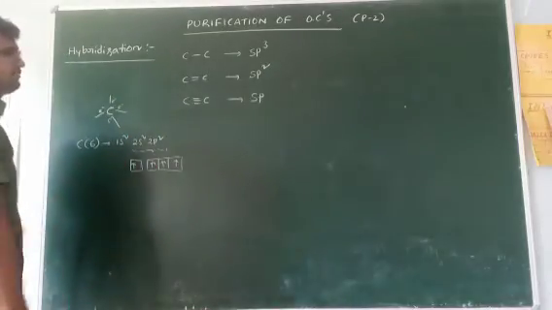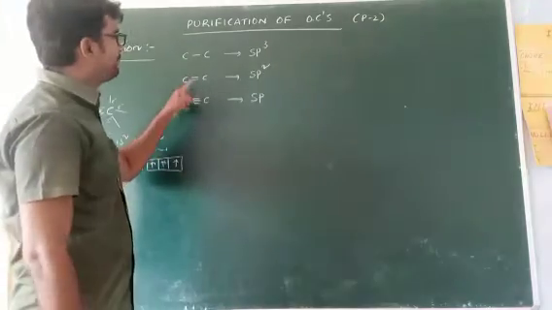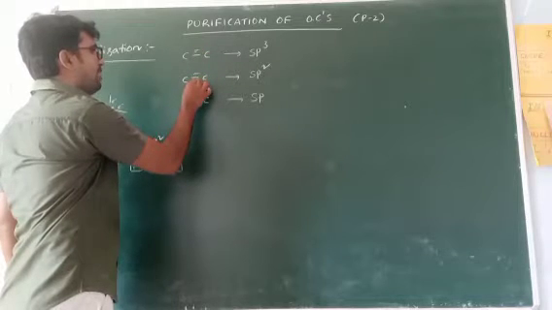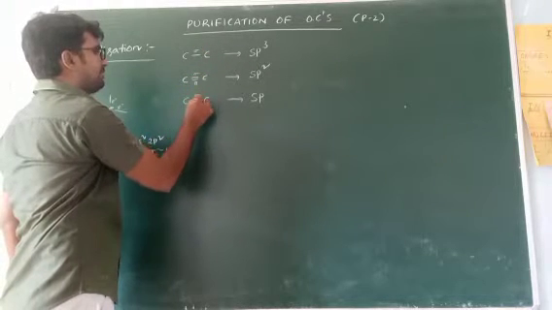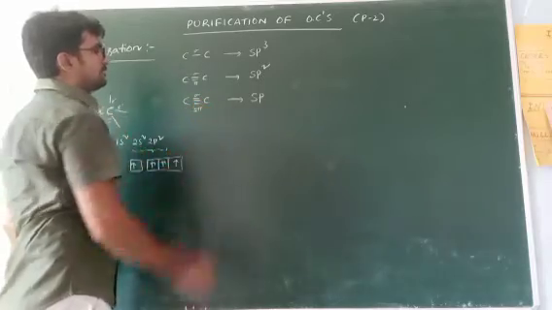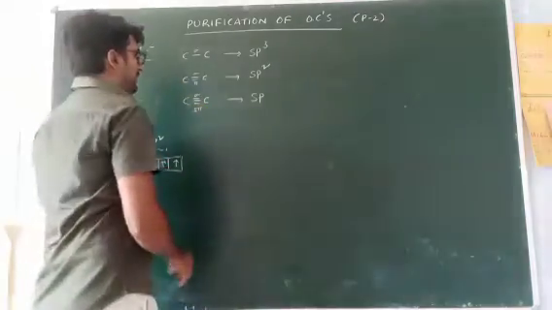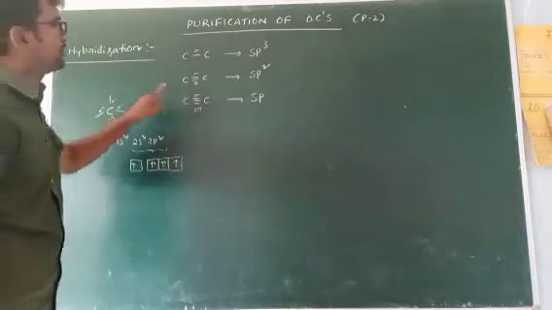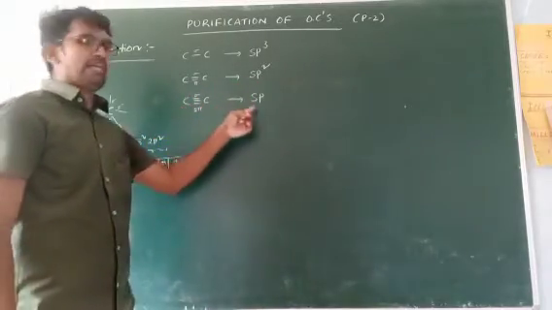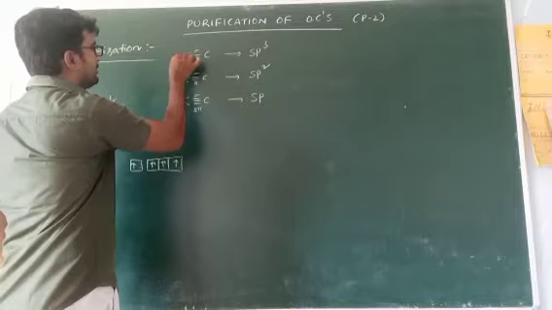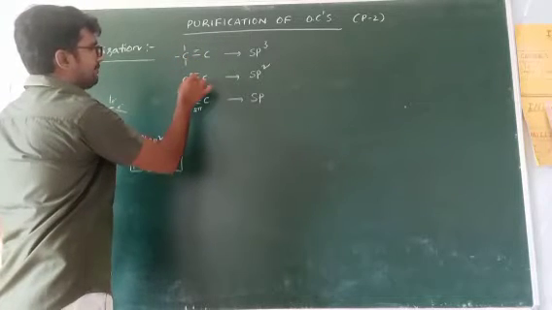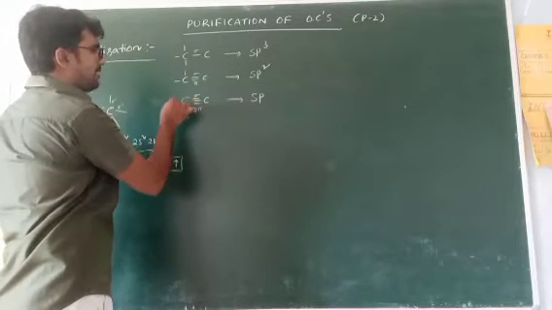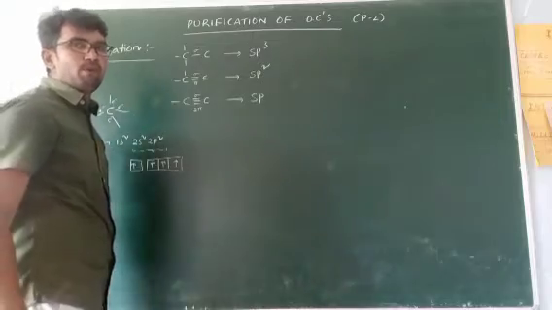That's why it is sp3 hybridization. Similarly, in this case, only sigma bonds are present. Here one is a sigma bond and one is a pi bond. In this case, one is a sigma bond and the remaining 2 are pi bonds. Pi bonds are not considered for hybridization. That's why here carbon undergoes sp2 hybridization, and here carbon undergoes sp hybridization. For this carbon, the remaining 3 are single bonds. For this carbon, a double bond is already present and the remaining 2 are single bonds. For this carbon, a triple bond is present and the remaining bond is a single bond.